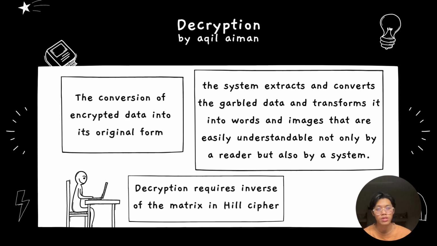How does decryption work? The system extracts and converts the garbled data and transforms it into words and images that are easily understandable, not only by a reader but also by a system.